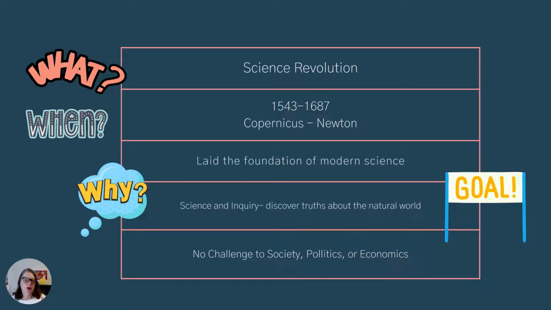They're not trying to change the world. They're not trying to bring down the Catholic Church or take people away from Christianity or say one is better than the other. They're just saying, this is what we see, this is what we understand. And in fact, the majority of the scientists were extremely religious. And so they were not seeing it as a separation of ideas.